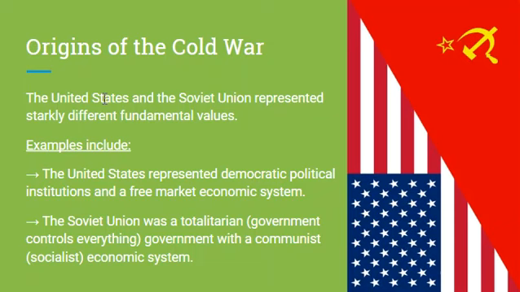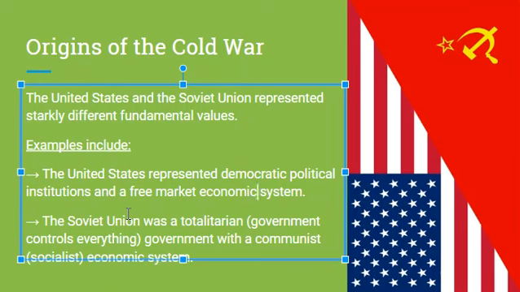And the United States and the Soviet Union represented starkly different fundamental values. And examples include the United States represented democratic political institutions and a free market economic system. So all that means is democratic just means people vote. So in the United States, people vote. And there is a free market economic system, which means the government doesn't really get involved with economics. If we want to buy something, we buy it. The government doesn't tell us what we need to buy.